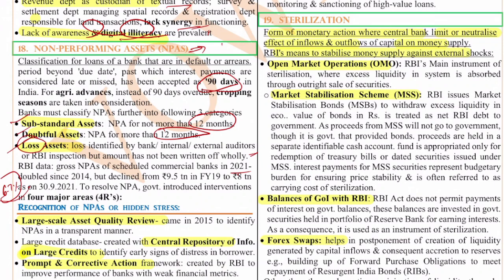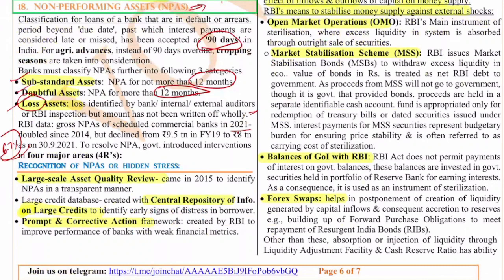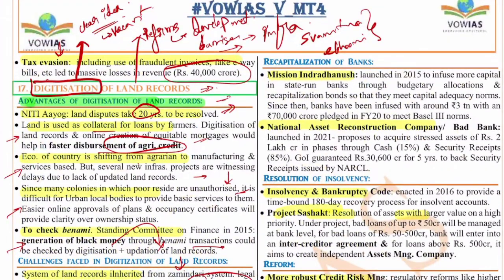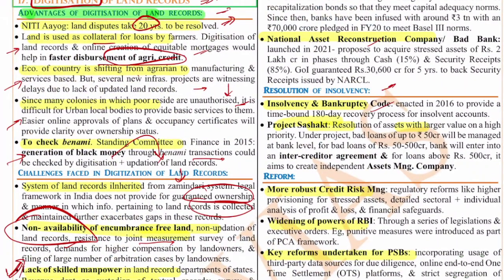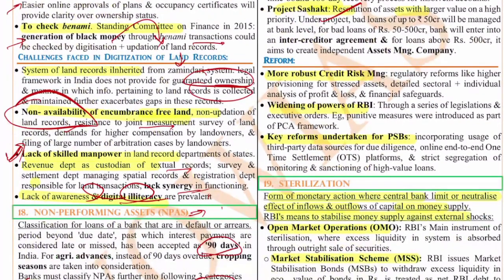Recognition of NPA or hidden assets: the large scale asset quality review, which came in 2015 to identify the NPA in a transparent manner, a large credit database with a central repository of information on large credits, and the prompt corrective action framework by the RBI. And even the recapitalization: we have the Mission Indradhanush, the National Asset Reconstruction Company, the resolution of insolvency, the Insolvency and Bankruptcy Code, Project Sashakt, all these things, and the reforms that are needed.